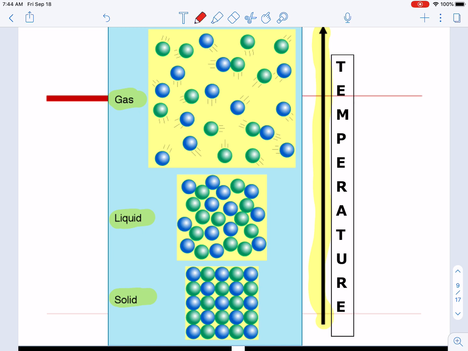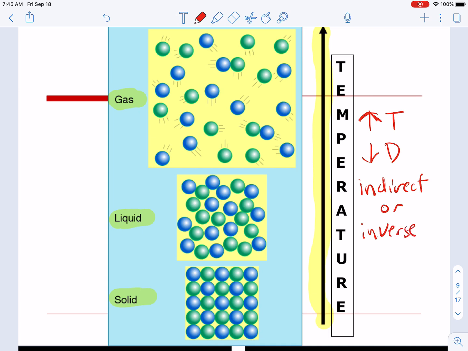But one of the key things I want you to realize is that if you increase the temperature, what happens to the density? It decreases. The density decreases as you increase temperature. What is this relationship? Well, it's an indirect relationship, or an inverse relationship. You could think of it either way. They do the opposite of each other.